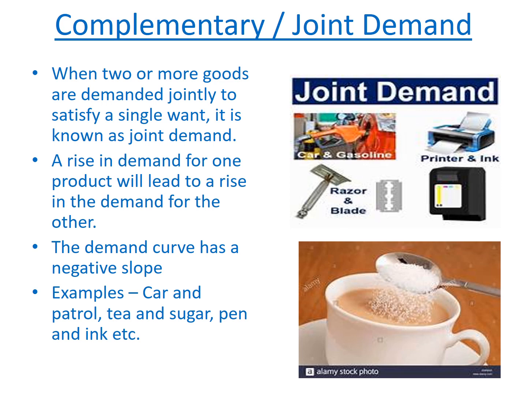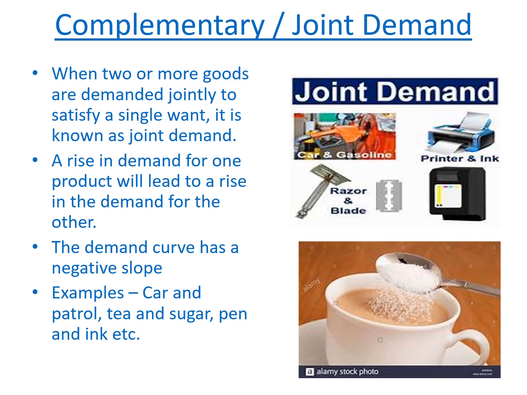Next type of demand is complementary or joint demand. When two or more goods are demanded jointly to satisfy a single want, it is known as joint demand. In case of complementary or joint demand, a rise in demand for one product will lead to a rise in demand for other product, or a fall in demand for one product will lead to a fall in demand for other product.